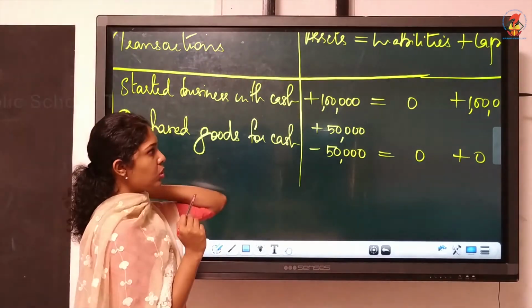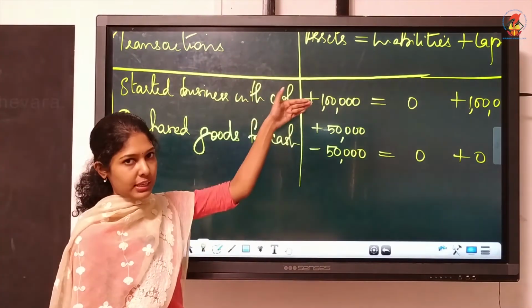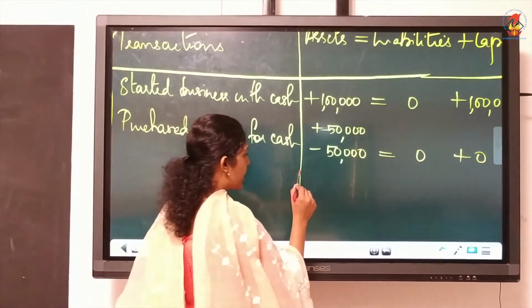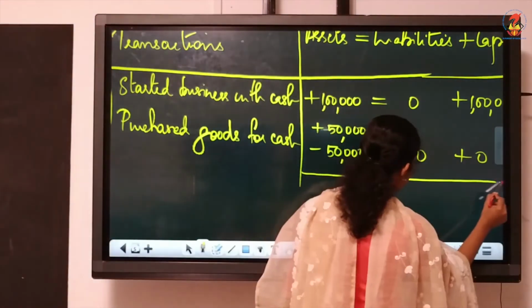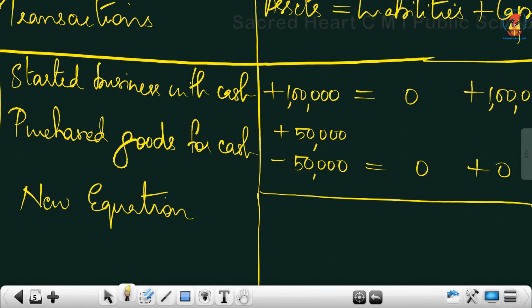Now what next you have to do is, after every 2 transactions, you must draw a line in this amount column and write new equation in transaction column after every 2 transactions. Now we'll just add and write the final figure for these two.